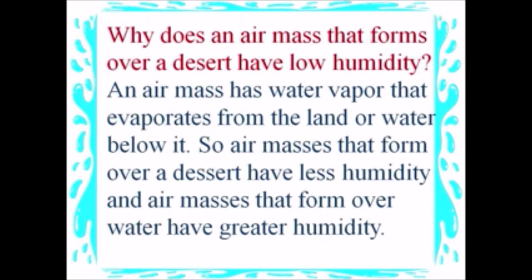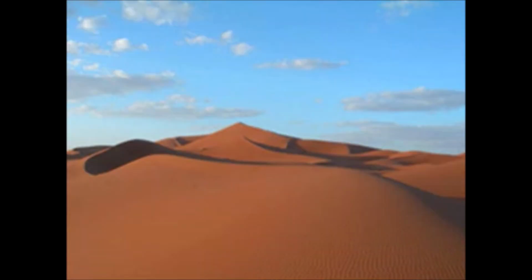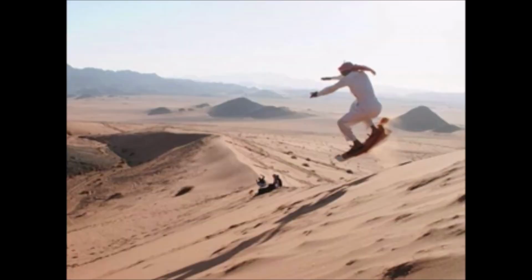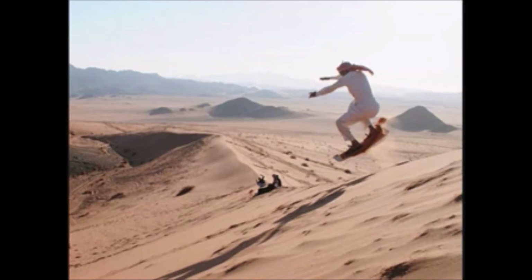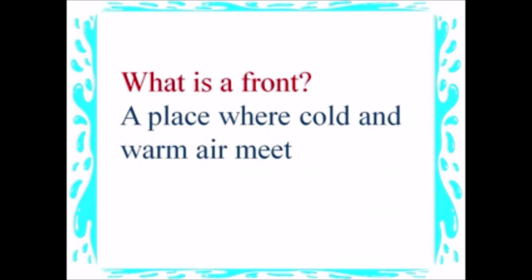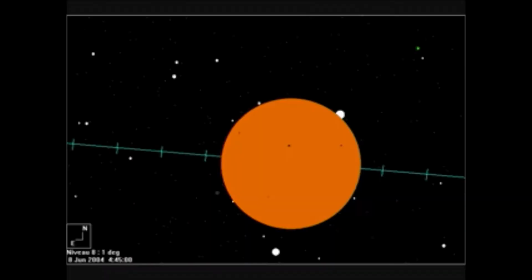Why does an air mass that forms over a desert have low humidity? An air mass has water vapor that evaporates from the land or water below it. So air masses that form over a desert have less humidity, and air masses that form over water have greater humidity. What is a front? A place where cold and warm air meet.